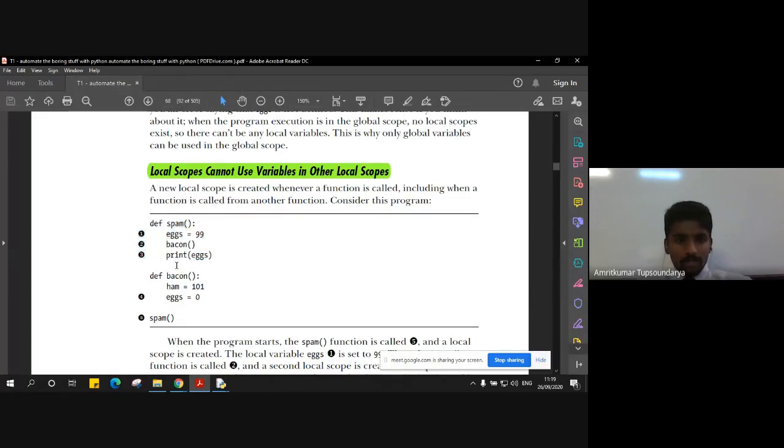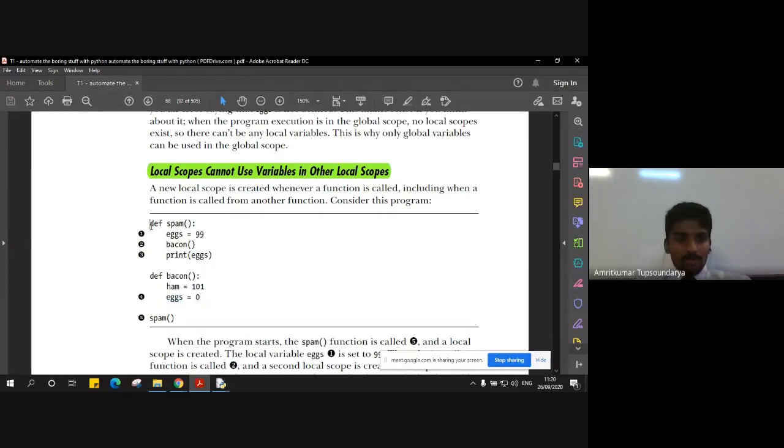So far, what we are doing is defining this function which we are making use of in this spam function, called bacon. To define the function bacon, again we define it globally: def bacon colon, ham is equal to 101. So ham is just another variable which is inside the function bacon, so it is local to the function bacon, which has some random value 101. And also there is one more variable called eggs, which is assigned a value 0.